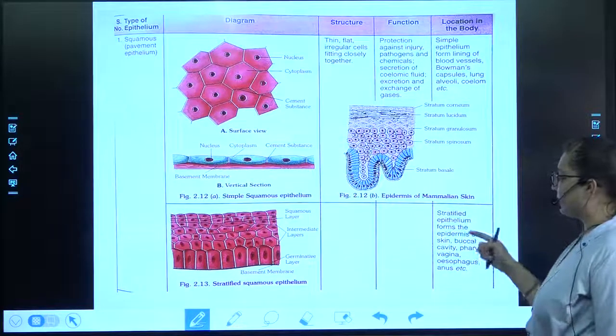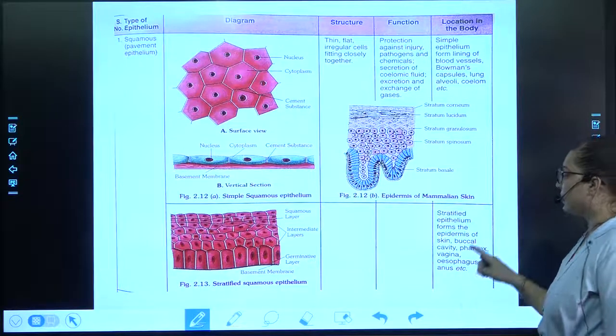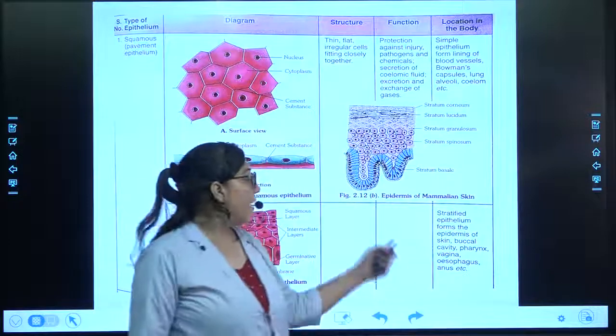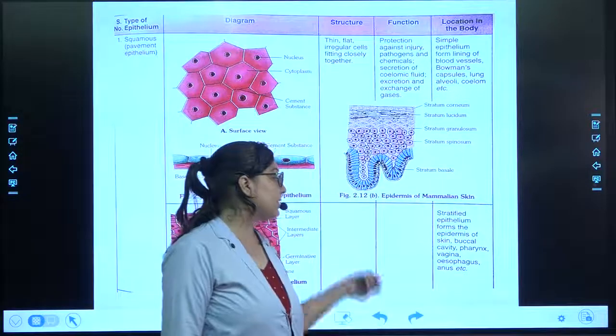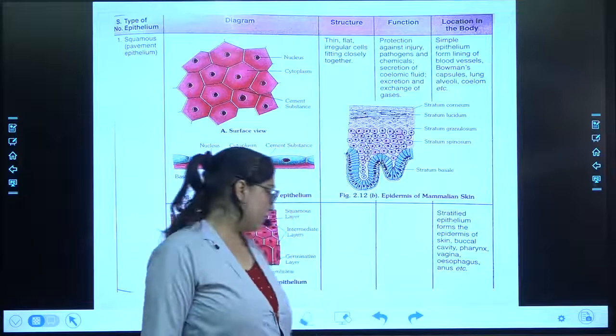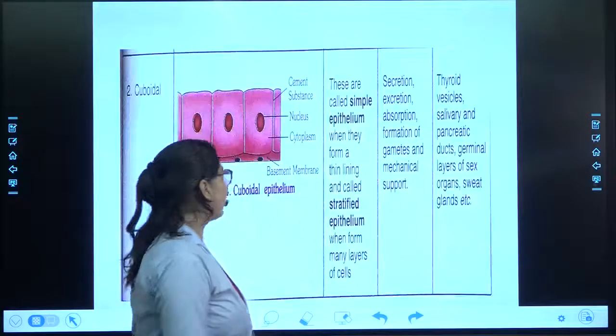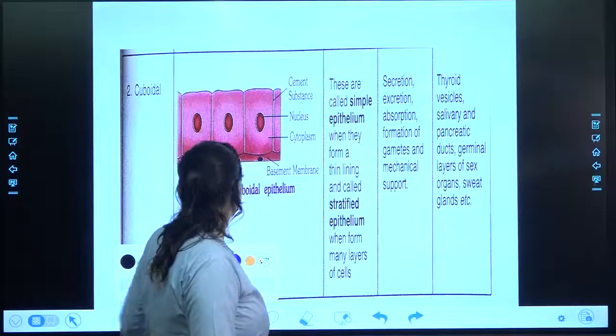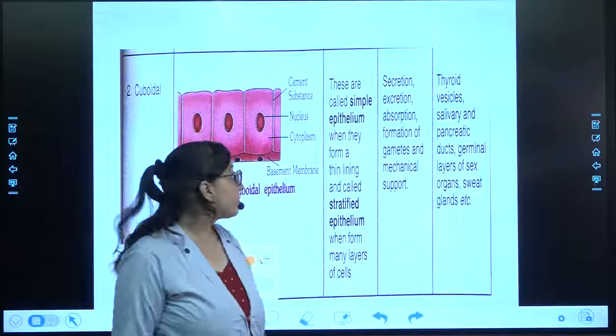Where is the location of the stratified epithelial tissue? It is present in the epidermis of the skin, that means the outer layer, in the buccal cavity, the pharynx, vagina and esophagus. Coming to the next particular type of tissue, that is cuboidal tissue.